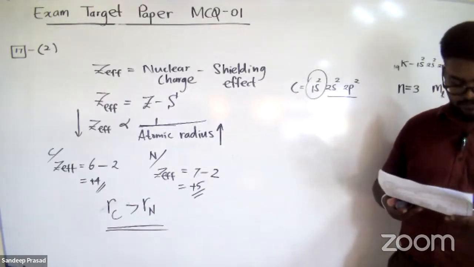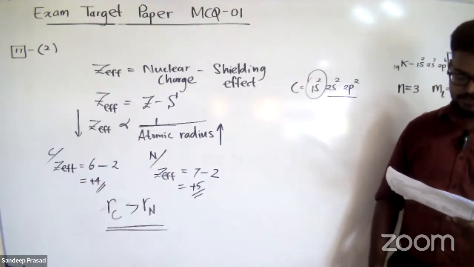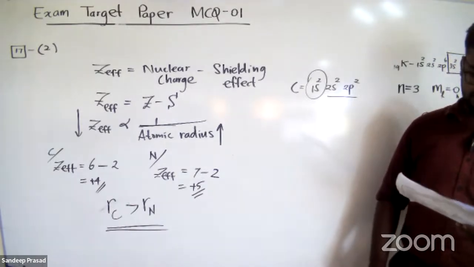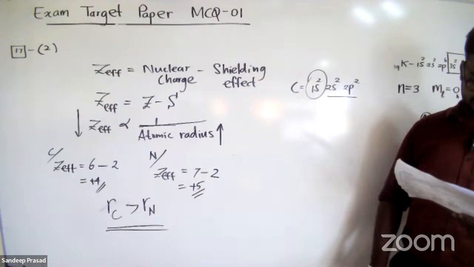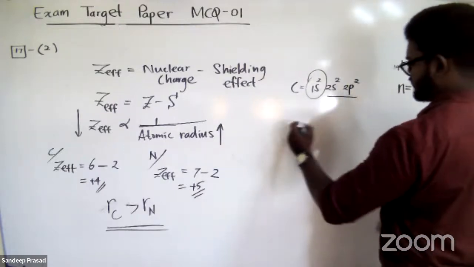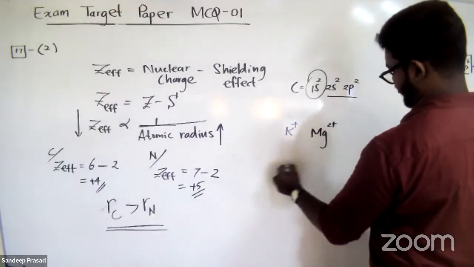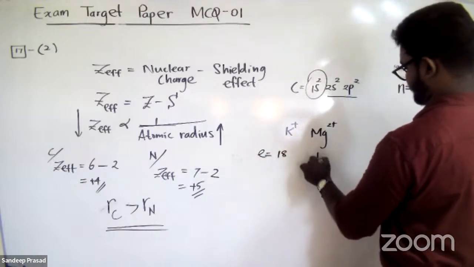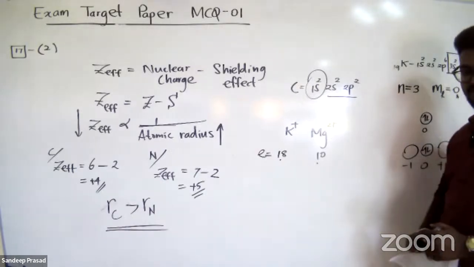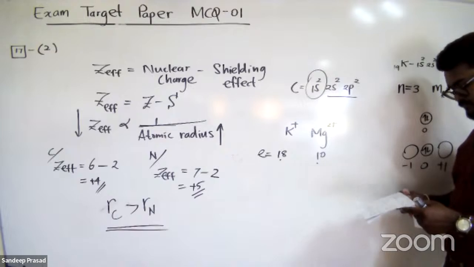Fourth statement: among the ions sodium plus, magnesium 2 plus, potassium plus, and calcium 2 plus, the two ions closest to each other in size are potassium plus and magnesium 2 plus. Is that correct? You can see that potassium plus has 18 electrons and magnesium 2 plus has 10. So how can we say that these are very close in radius? No, that is wrong.